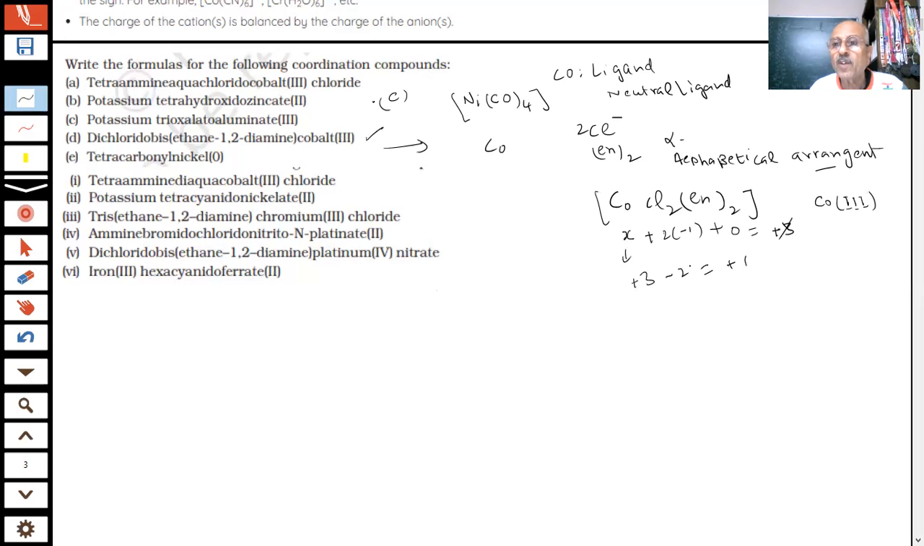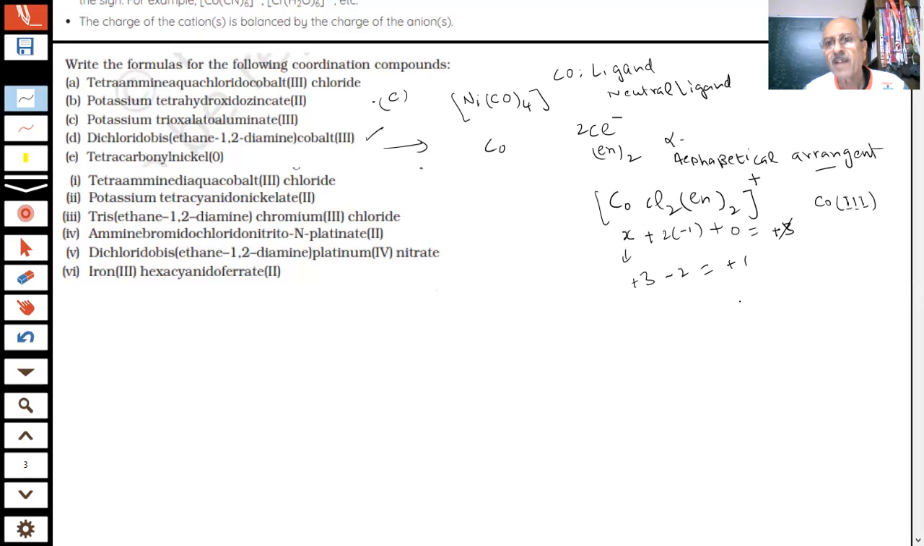So what should be the charge, students? Then this x is plus 3, this is minus 2, and this is 0. Then plus 3 minus 2, it should be plus 1. The answer will be plus 1. Here students will make mistakes. That is important, students. We have to try and work it out. There is no shortcut.